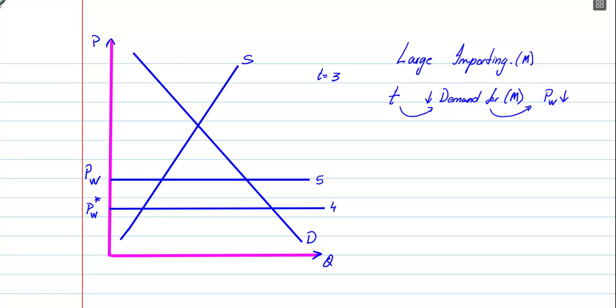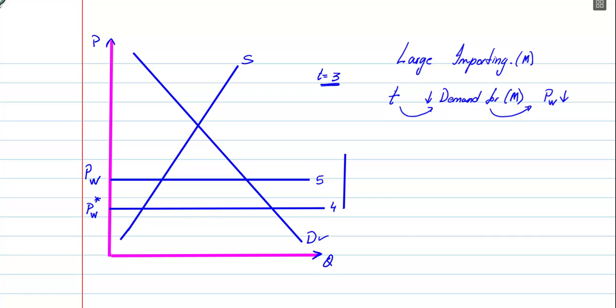Now what happens? Well, the world price has fallen, and when the domestic consumers are looking at purchasing from home or the foreign country, they have to pay a $3 tariff. So what happens to the domestic price? Well, it is going to rise by the amount of the tariff, because whenever consumers in this country purchase this good from the foreign country, they have to pay a tariff of $3. So the domestic price is going to rise by $3, but this time it is going to rise from the new world price, because that's the world price now.